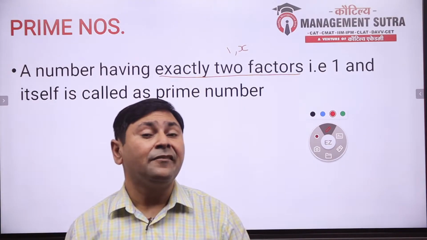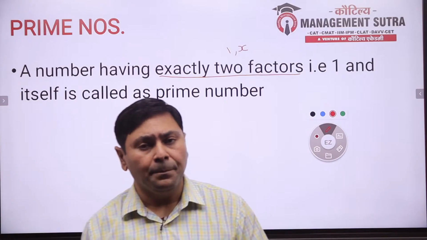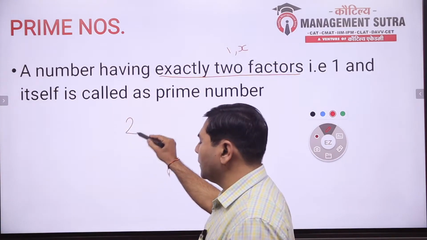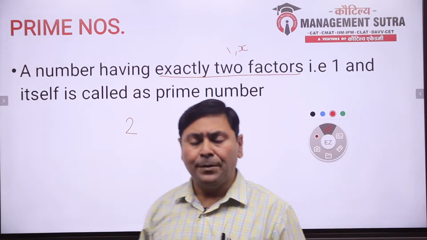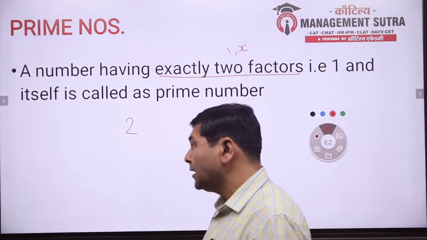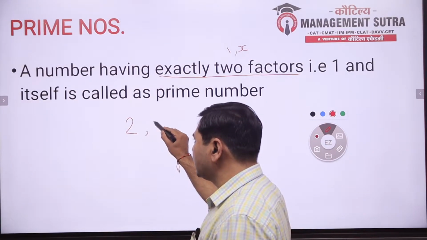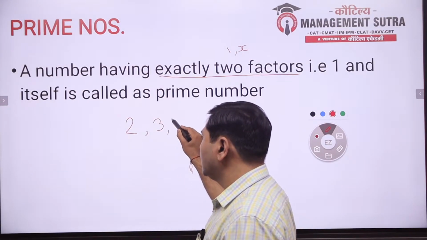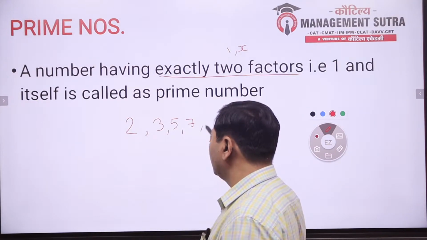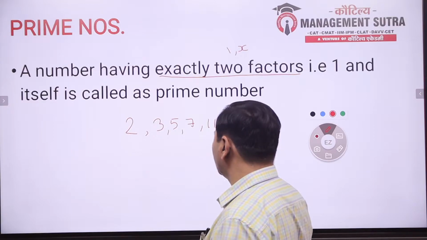Hence, which is the first prime number? The first prime number is 2. पहला prime number कौन सा है? 2. Next prime number is 3. Next is 5. Next is 7. Next is 11, and so on.